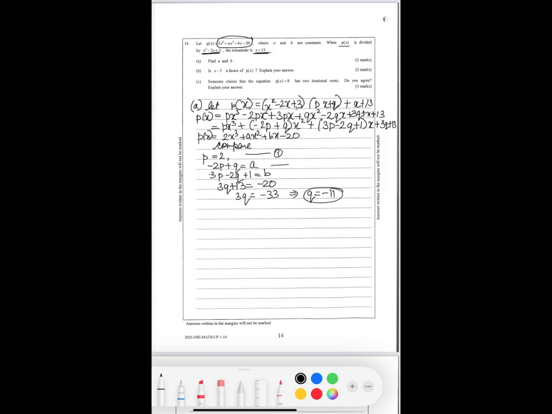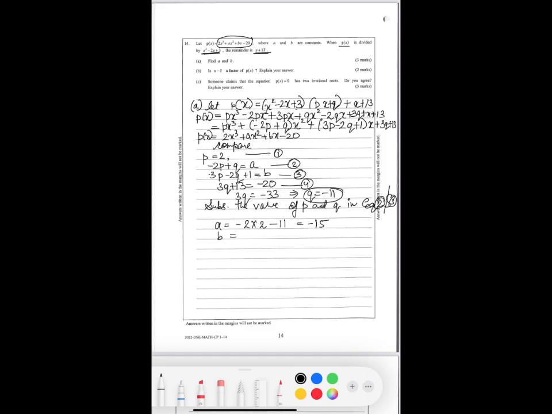Now substitute the values of P and Q in equations 2 and 3. So A equals minus 2 times 2 plus minus 11, which is minus 15.